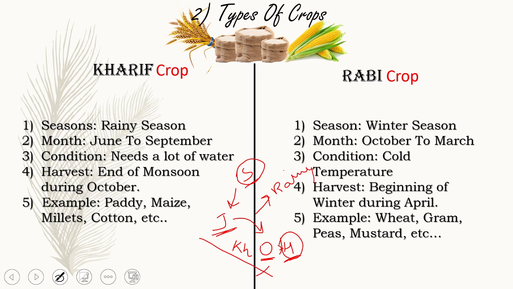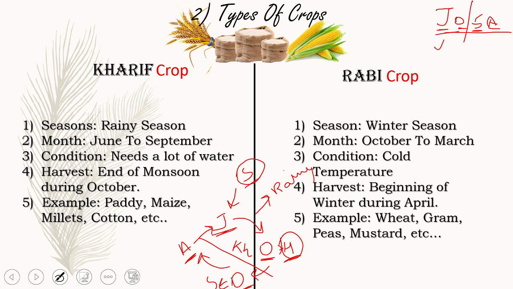And as soon as it gets harvested in October, during October only we sow the rabi crops. As the rabi crops are sown in October, they get harvested in April, and again in June the kharif crops get sown. So this is a cycle of JOSA. You can learn it like this: June, October, September, April.